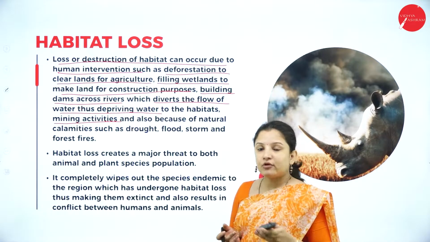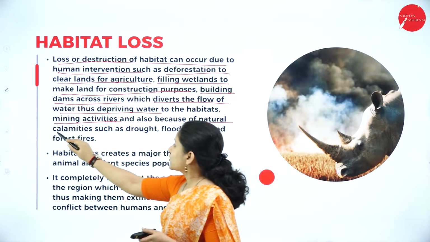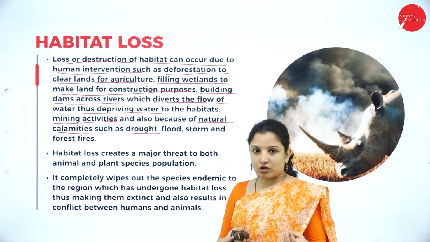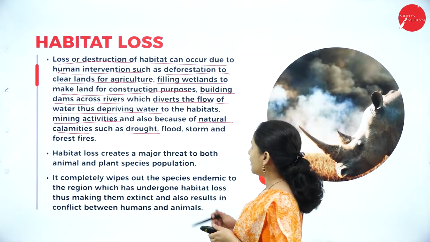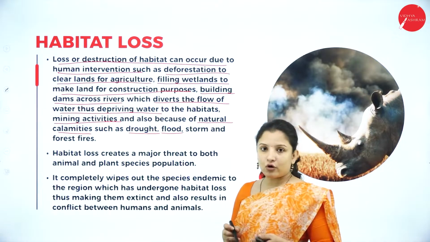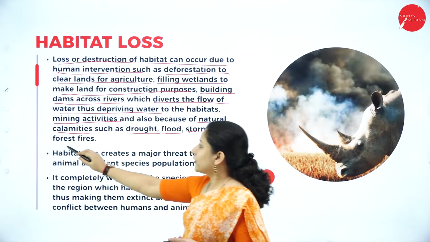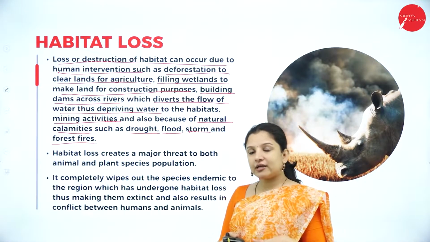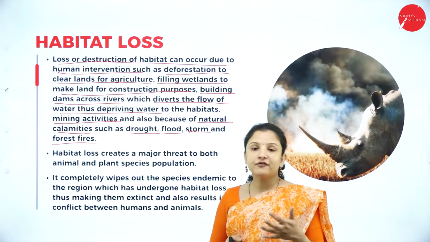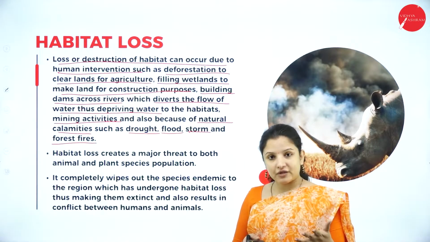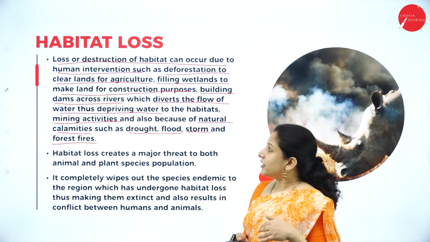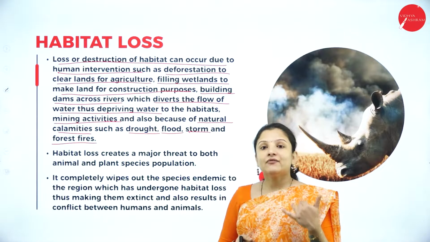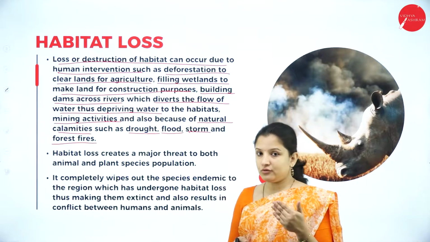And also some of the natural calamities such as drought. Drought is the unavailability of water, that is the dry conditions, then the flooding of water, storms, and forest fires. Natural calamities usually don't occur because of human intervention. It is because of nature, which is unavoidable. So these natural calamities can also cause habitat loss, therefore posing a threat to the biodiversity.